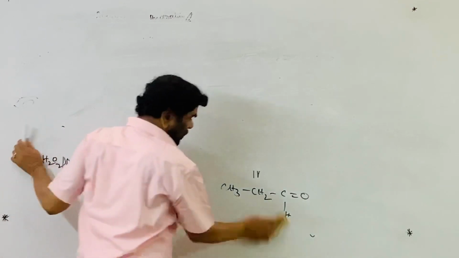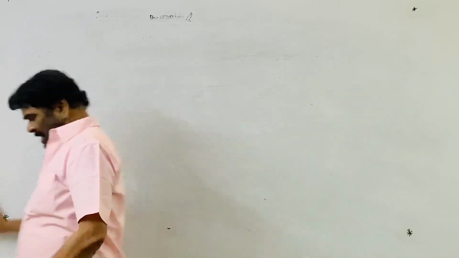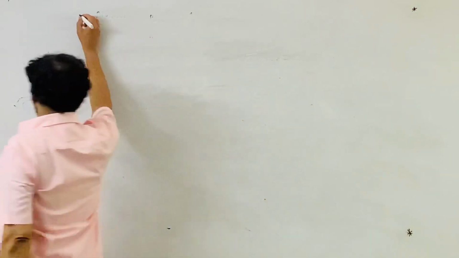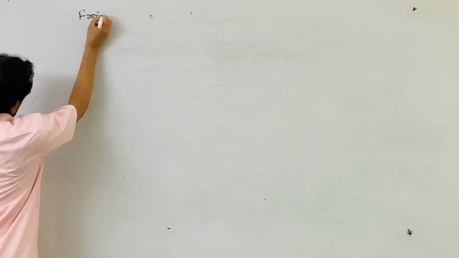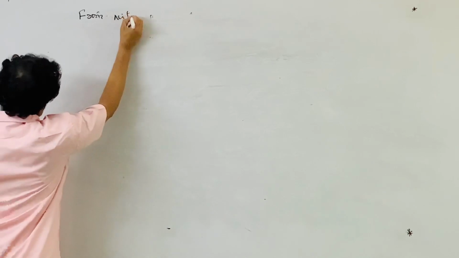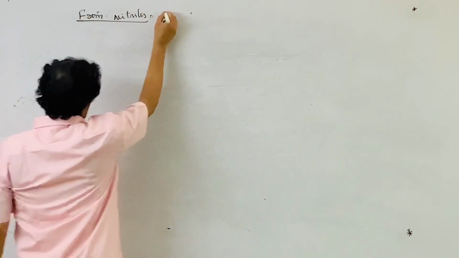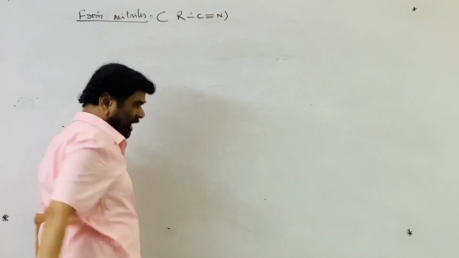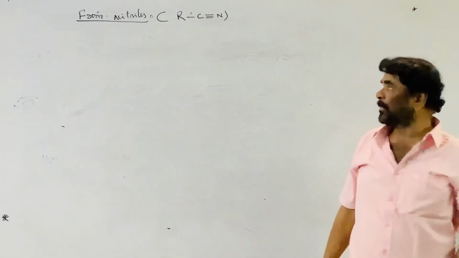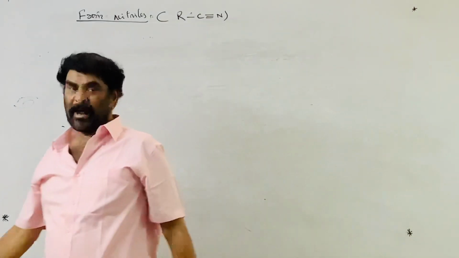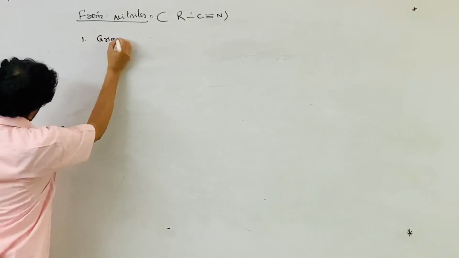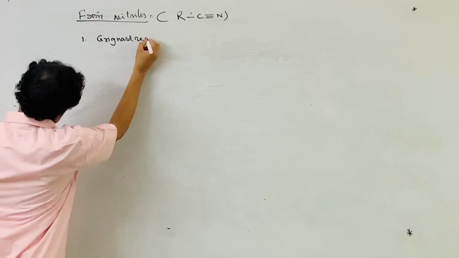Next is from cyanides, from nitriles, that is RC triple bond N. There are two or three procedures to prepare aldehydes and ketones from nitriles.